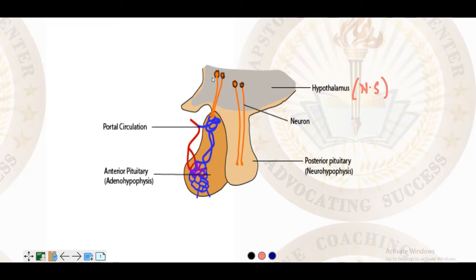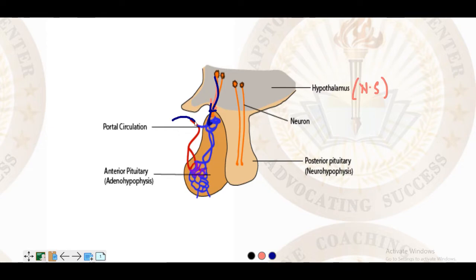Here the neurons of the hypothalamus, the neurosecretory cells, control both the anterior and posterior pituitary. For the anterior pituitary, they control it with the help of this portal circulation. These neurons are attached to the portal circulation from the hypothalamus. Whenever it receives a nerve signal, it produces a chemical signal, that is, it produces a hormone. This hormone travels through this axon here and goes into the bloodstream. This is the portal circulation.